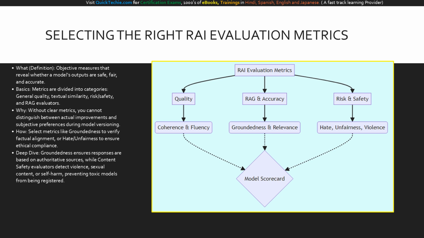This block diagram breaks down the taxonomy of our AI evaluation metrics. From the top, we branch into 3 main categories: quality, RAG and accuracy, and risk and safety. Under quality, we measure coherence and fluency. Under RAG, we measure groundedness and relevance to stop hallucinations. Under risk, we actively scan for hate, unfairness, and violence. All of these specific tests funnel down into a unified model scorecard. This scorecard is the ultimate, objective source of truth we review before deciding to officially version and register the model.